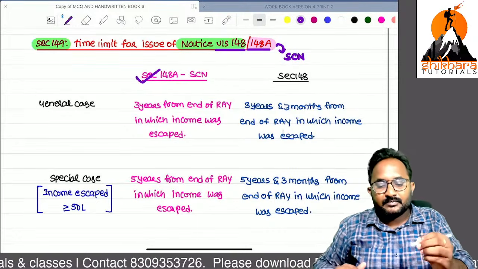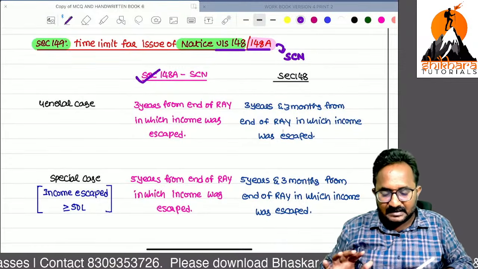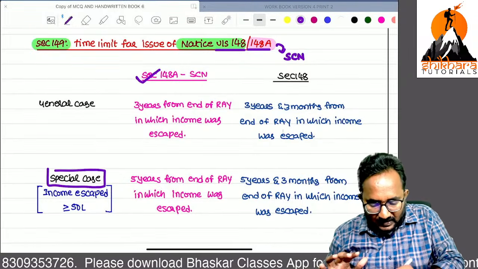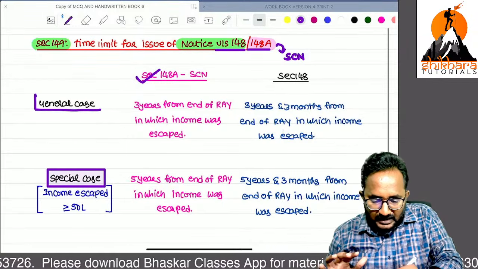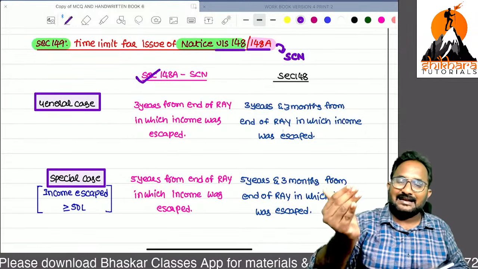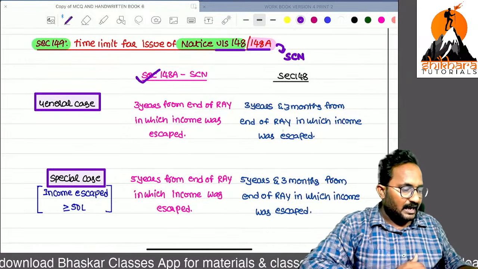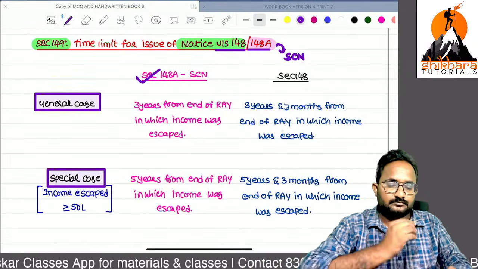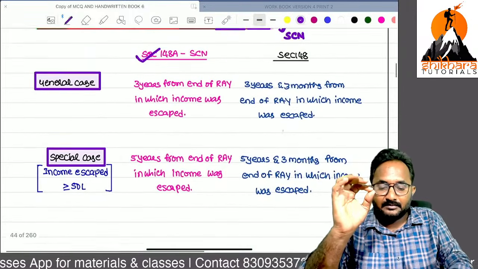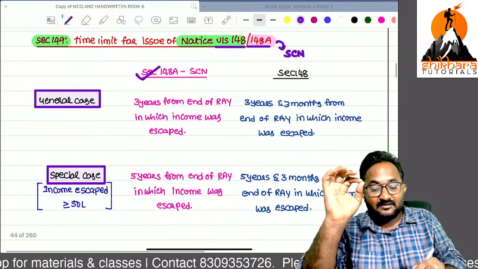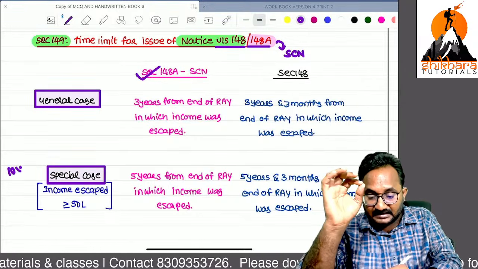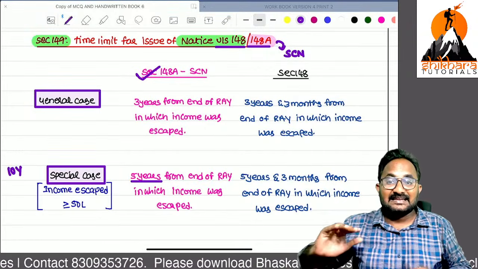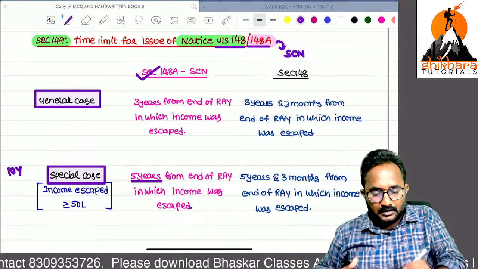First I want to tell you the show-cause notice time limits. General case, special case. General case means you know, special case also you know. The same thing: if income escaped is more than or equal to 50 lakh, it is a special case, otherwise a general case. Are you clear? Now remember, previously in the special case we had 10 years, but now that is reduced to 5 years. Previously in the special case 10 years from the end of the relevant assessment year. Here also 3 years continue.